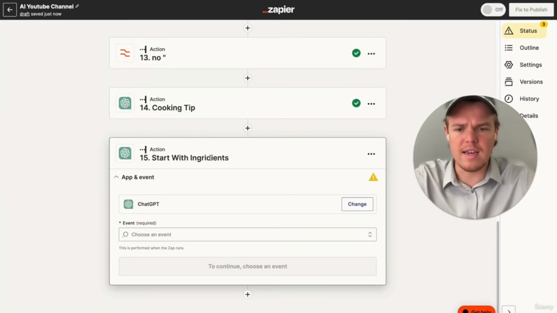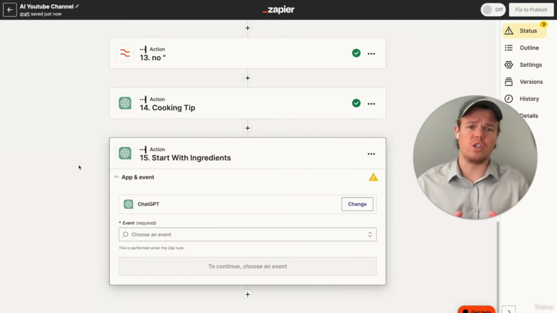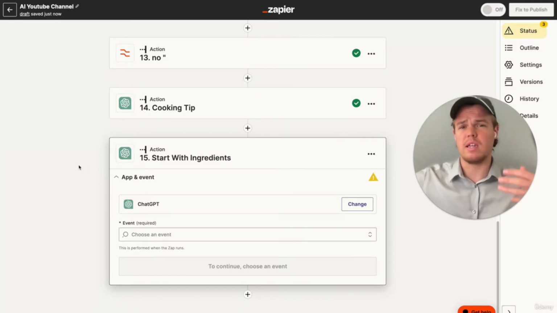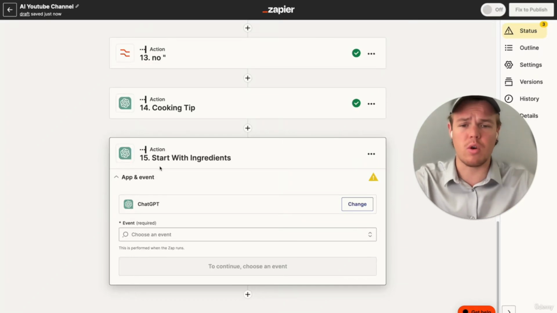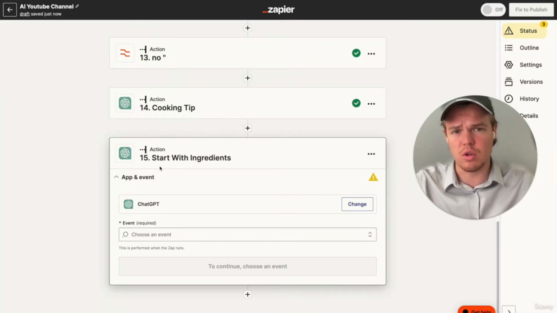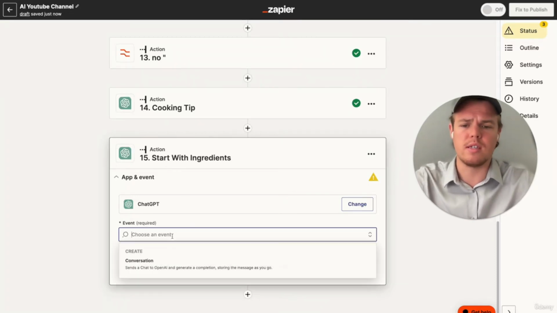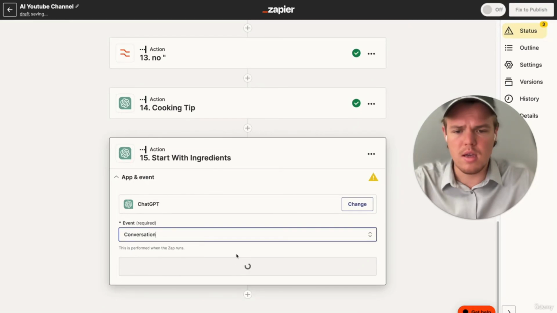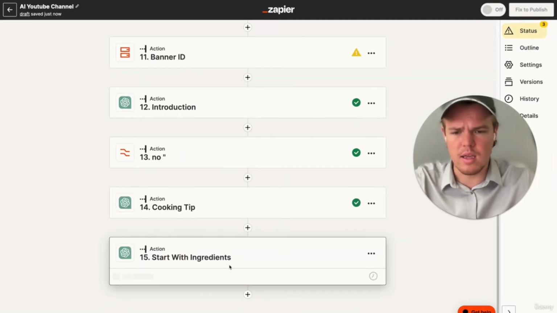And essentially the idea here, let's go ahead and spell this. The idea here is whatever niche you're in, you want to structure it basically in 3 main parts typically. So for us, we're going to probably do start with ingredients, and then the other 2 parts will be talking about the cooking phase, and then the last part will just be a nice little conclusion, as you see here. So we're going to say conversation, and we're going to put out a nice little start of ingredients section of this video.